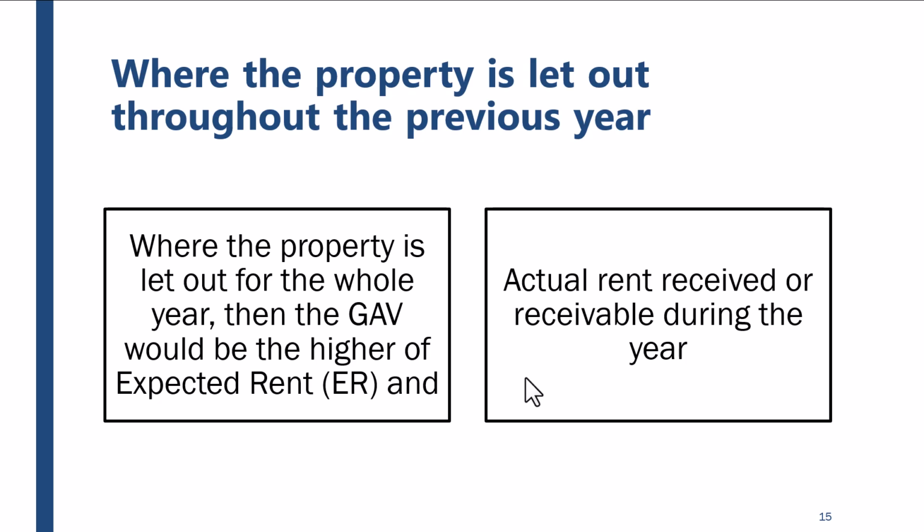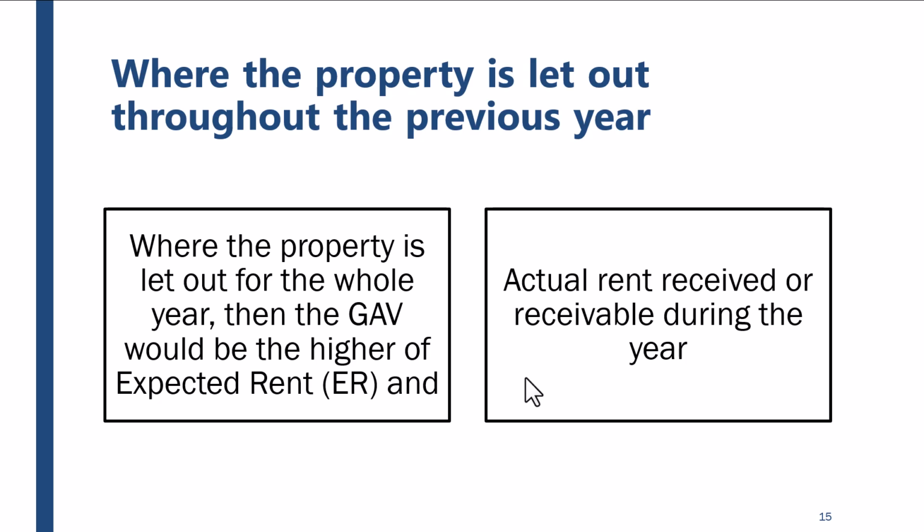So you have to see what is the expected rent and how much you're getting. Suppose you have a property where the expected rent is about 50,000 rupees per month, but actually you're receiving only 30,000 rupees rent, because you have entered into an agreement with the tenant that he is going to pay you some money in cash and some money by check.